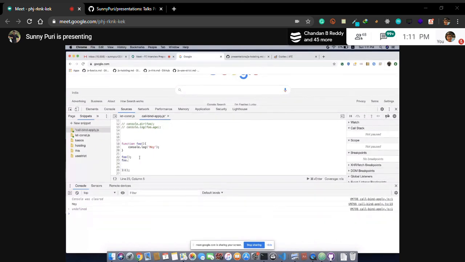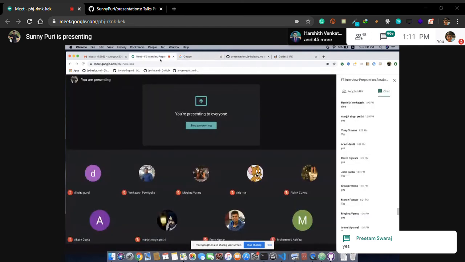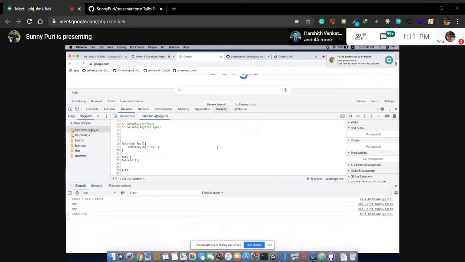We have seen call in proto, so if we execute it, again it is printing. Using call also we can call a function. Let's do apply. Are we able to execute it? Yes.